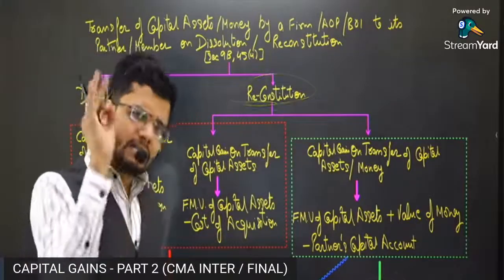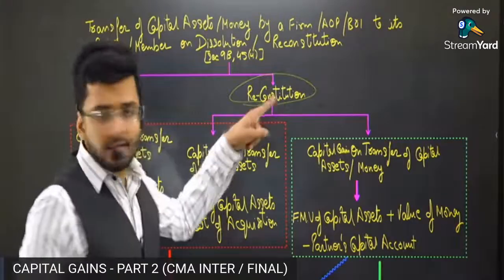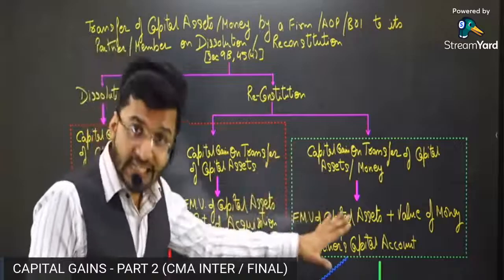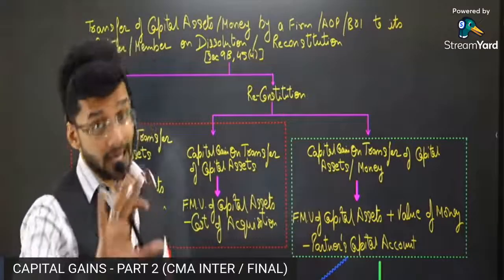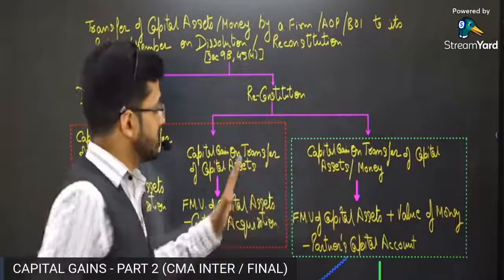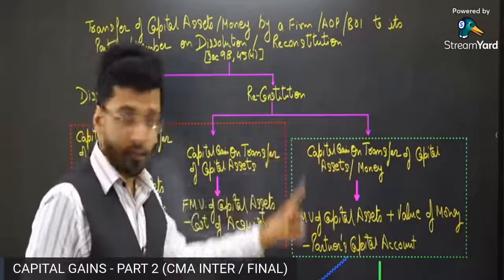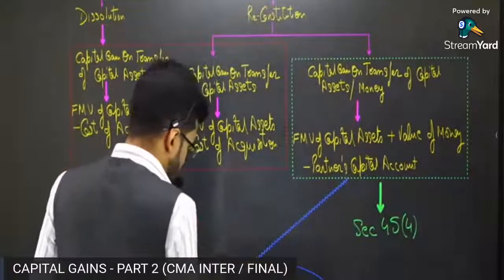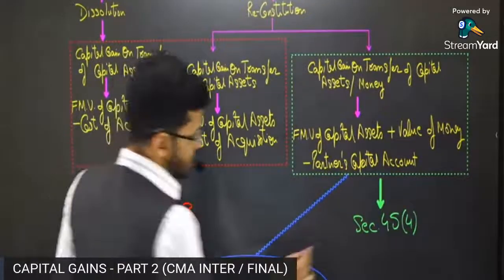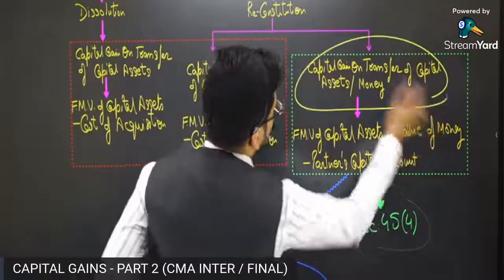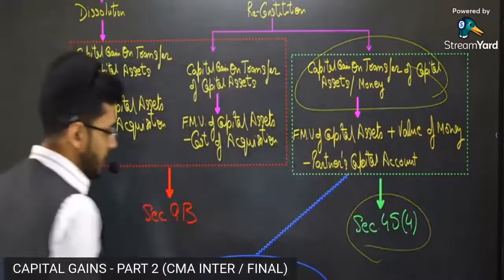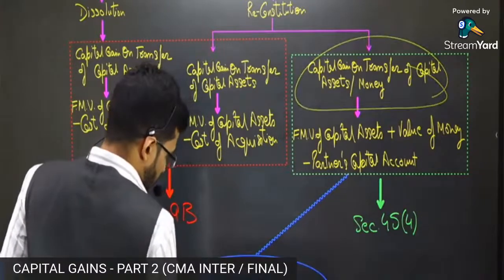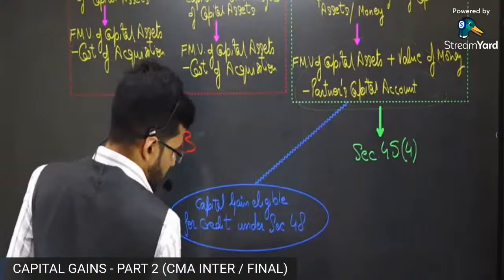Sir, does it mean that on the same transaction of reconstitution, we have to pay capital gain twice? Guys, you might feel that the capital gain is being paid twice on a particular transaction, but mind you, one very, very important thing: the capital gain which you pay under section 45(4), on transfer of capital assets or money, is eligible for a credit under section 48.